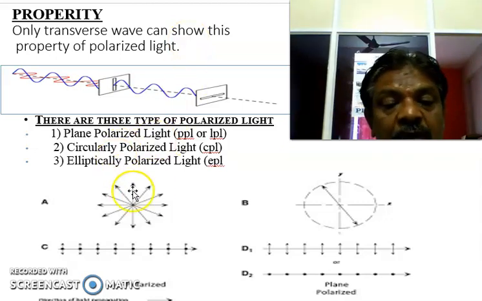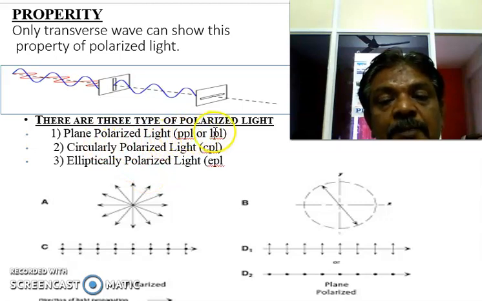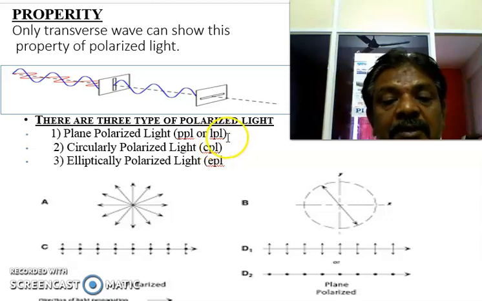Now let us go to the types of polarized light. There are three types of polarized light. One is plane polarized light, represented as PPL, or sometimes linear plane polarized light, LPL. The second is circular polarized light, CPL, and the third is elliptical polarized light, EPL.